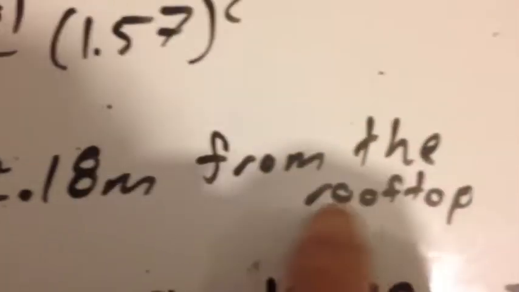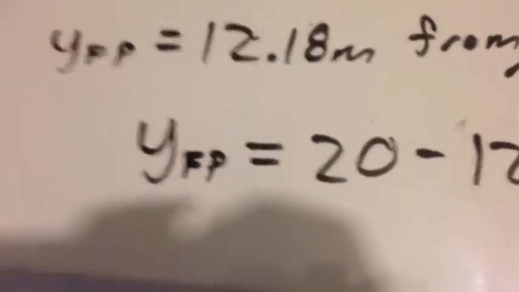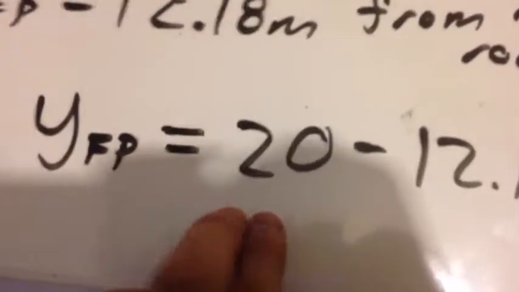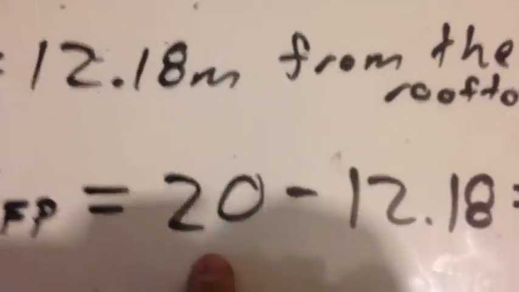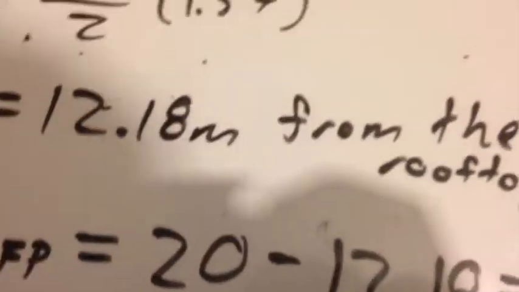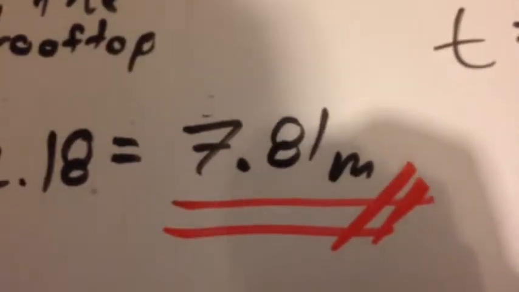But this data is given from the rooftop, and we need to know the distance from the floor at which we have to warn him. So we just make a simple subtraction: 20 meters, which is the total height at which we are, minus 12.18 meters, which is our distance from the rooftop, and this should give us 7.81 meters.